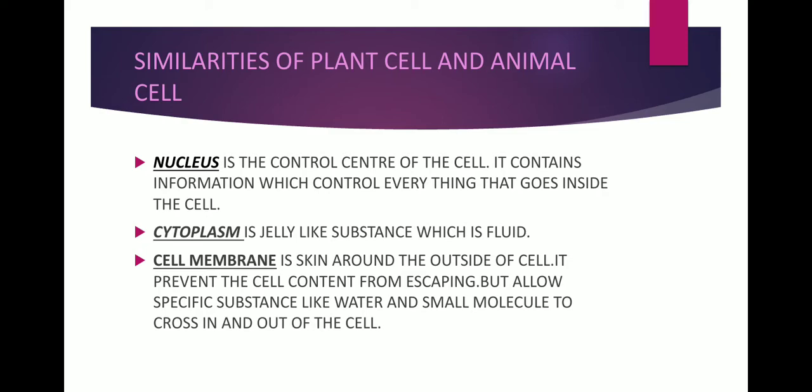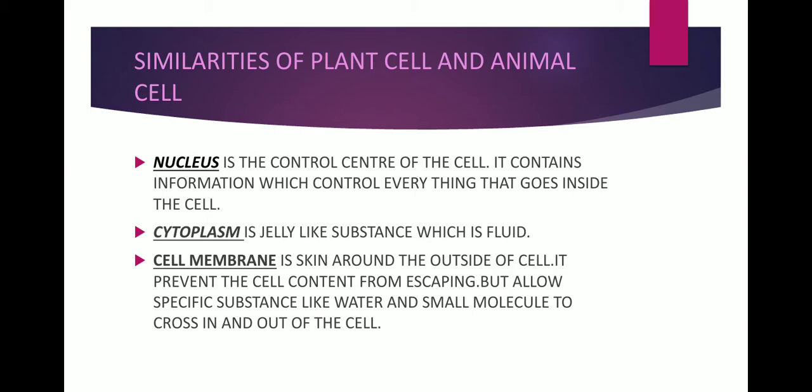Next is cell membrane. Cell membrane is a skin around the outside of the cell. It prevents the cell contents from escaping, but allows specific substances like water and small molecules to cross in and out of the cell. The cell membrane is basically the skin around the cell, and it is the organelle that controls what is coming into the cell and what is not, meaning it is a boundary, and it has to protect the cell from its organelles escaping.